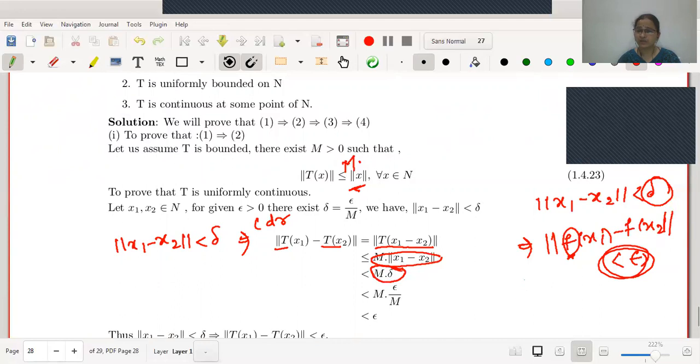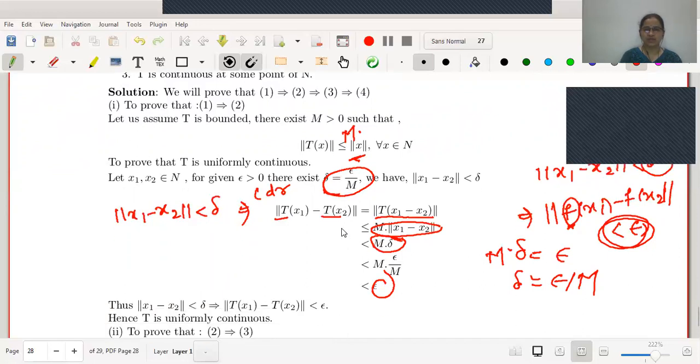Therefore, which value of delta should I select so that M delta will be epsilon? This is epsilon by M. Therefore, if I select delta as epsilon by M, this will be epsilon. Therefore, initially only here it was an adjustment: delta is equal to epsilon by M. Therefore, we have proved norm of Tx1 minus Tx2 is less than epsilon whenever norm of x1 minus x2 is less than delta. Hence, the mapping T is uniformly continuous.